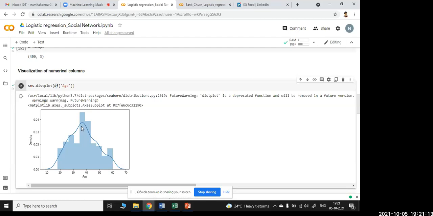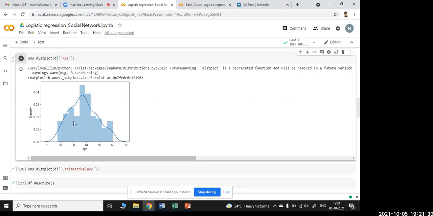So by this visualization of the numerical column age, I understand that the 30 to 40 age group, or 40 itself, has more people. I hope this part is clear.